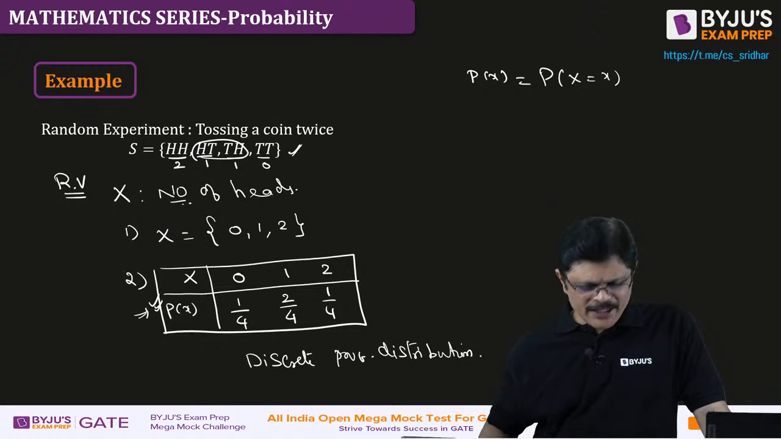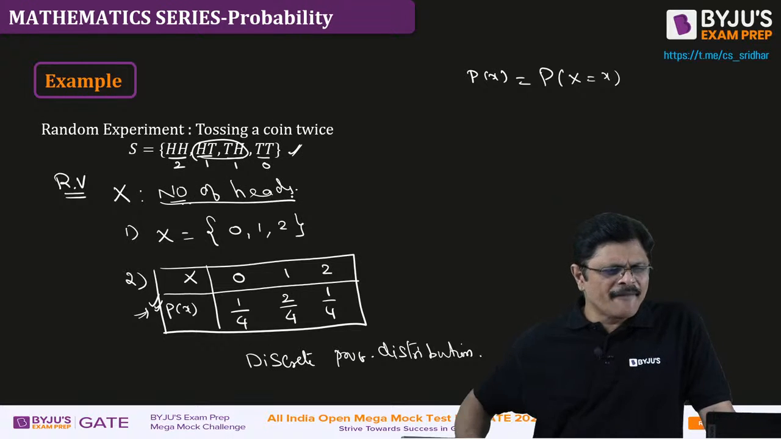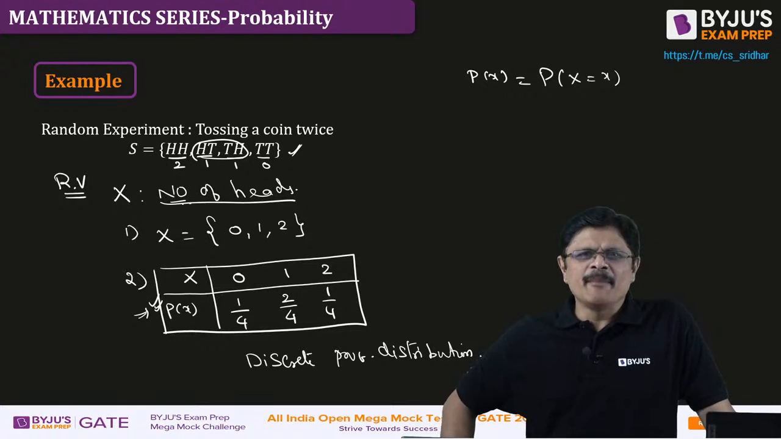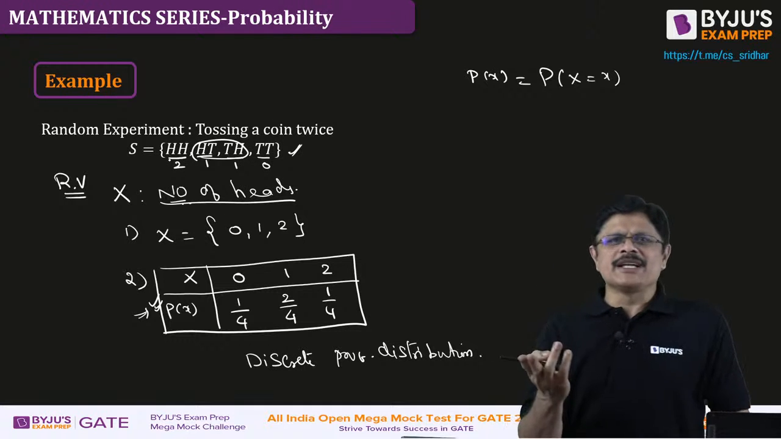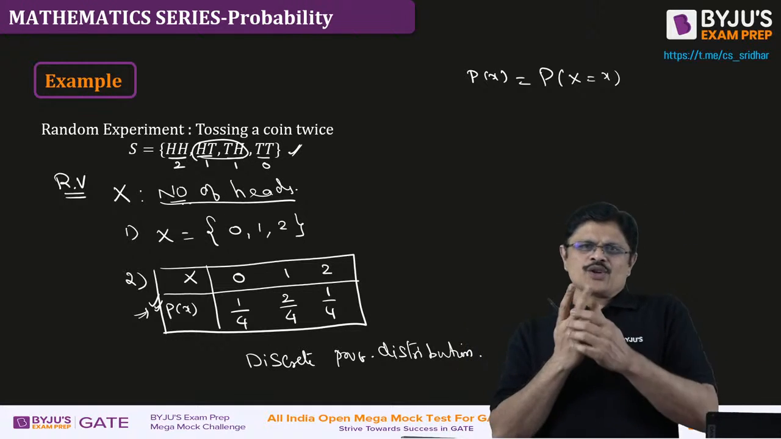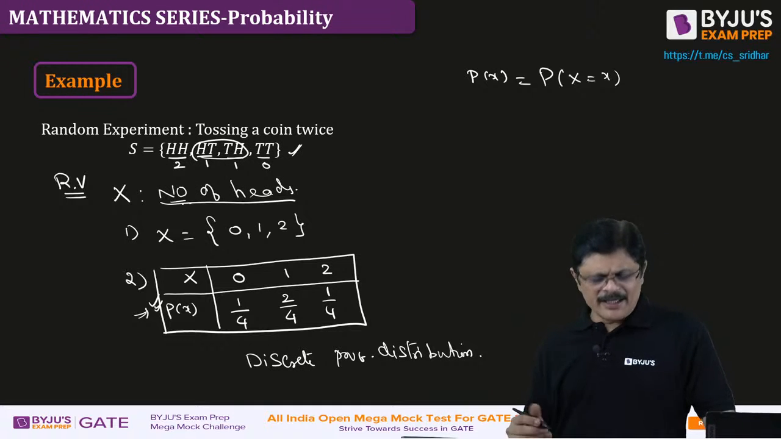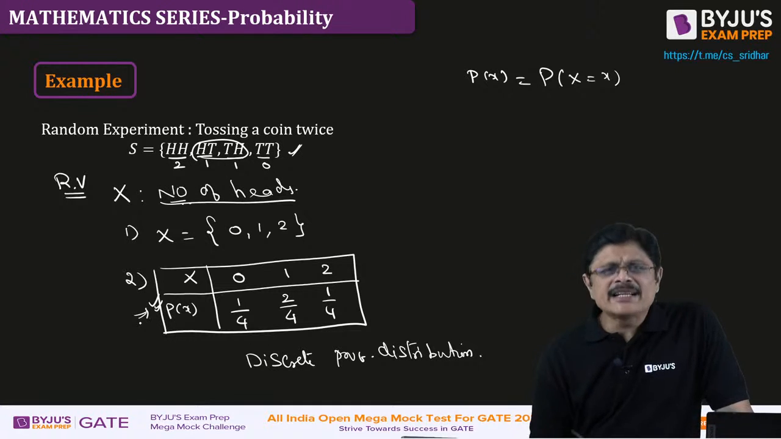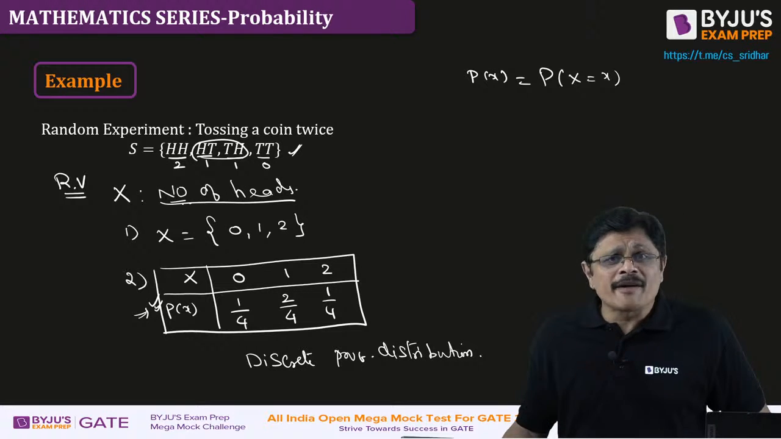I counted the number of heads. That is how I gave the values. Outcomes when 2 heads. What are the possibilities? You can get 2 heads, or you can get 1 head, or you can get 0 heads. That is how I gave the values. Am I clear?